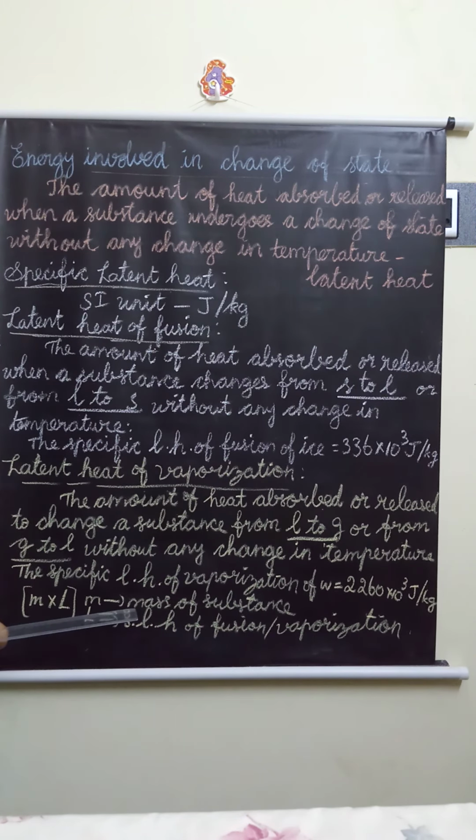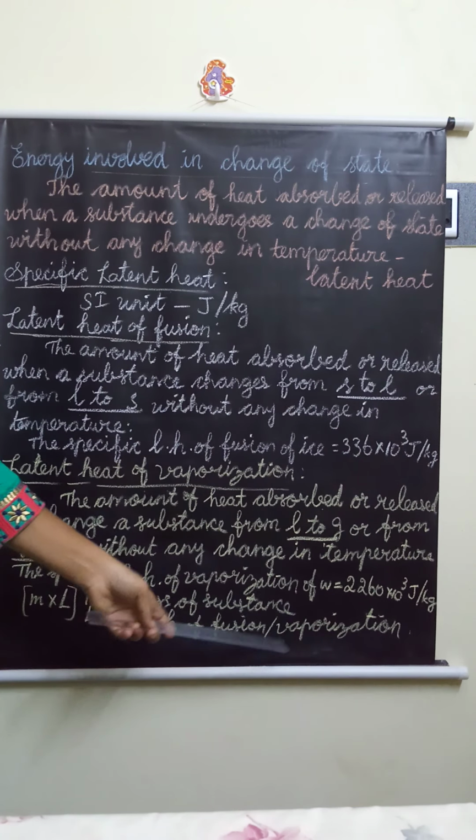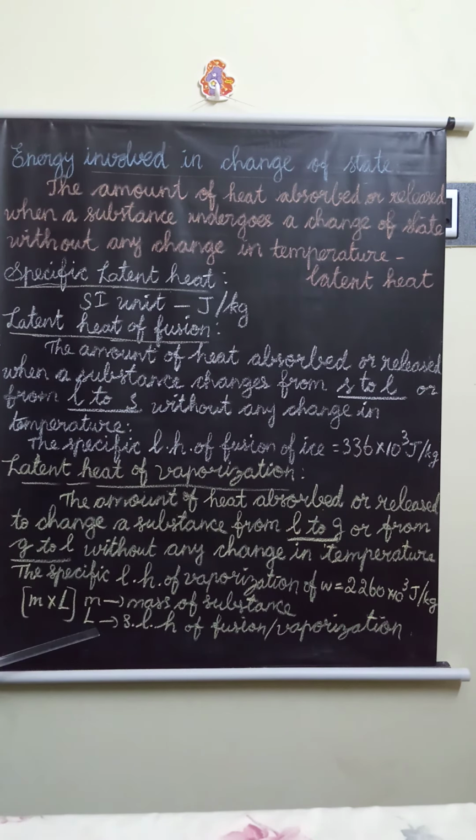L is the specific latent heat of fusion or vaporization.